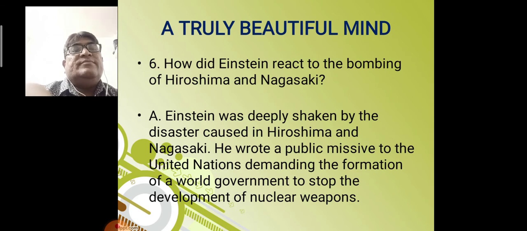Einstein, and he wrote a public missive to the United Nations, and he demanded that there should be a formation of a new government that is called a world government to stop the development of nuclear weapons.